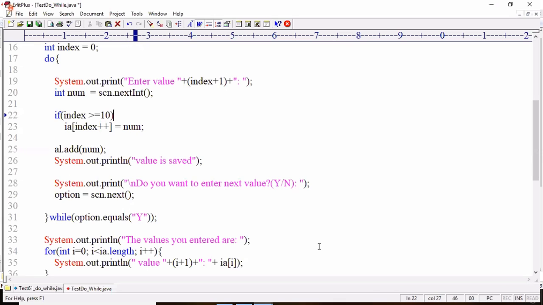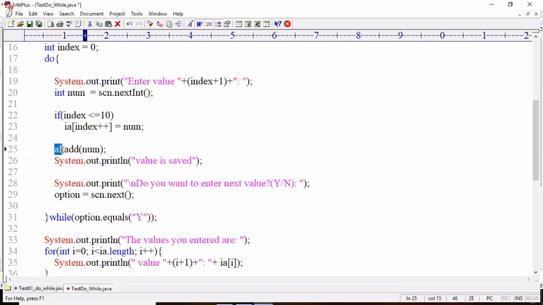If index less than or equal to 10, then execute it. Otherwise, don't execute. Understand? If index is less than or equal to 10, then only store the value. Otherwise, don't store the value. But there is no problem with array list.